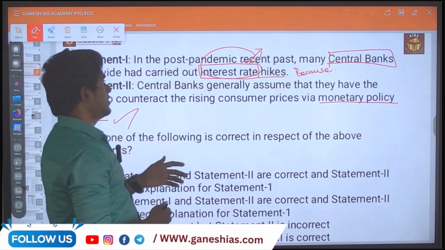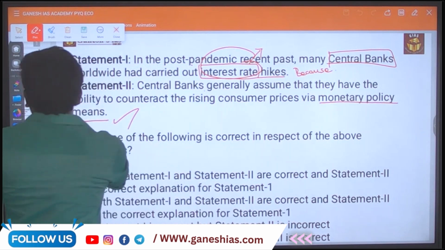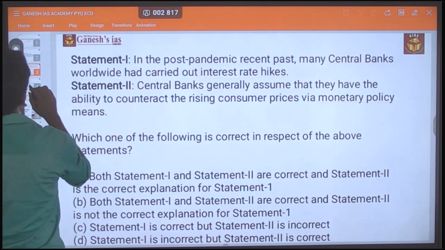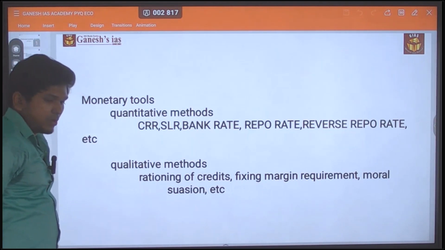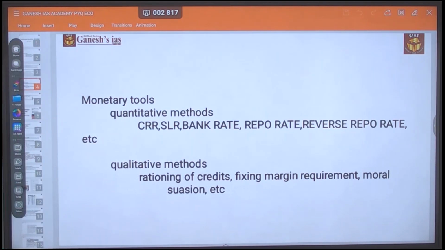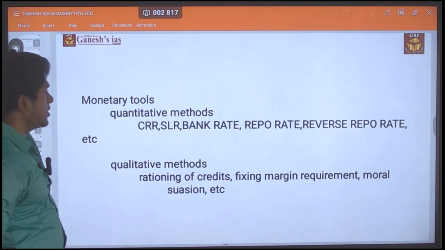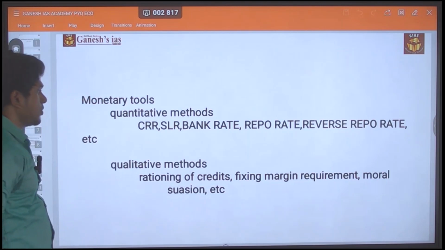Okay, let's try it. Interest rate hike. The monetary tools the RBI or any central bank uses: first is the quantitative method. Quantitative methods are about CRR, SLR, bank rate, repo rate, reverse repo rate, everything.